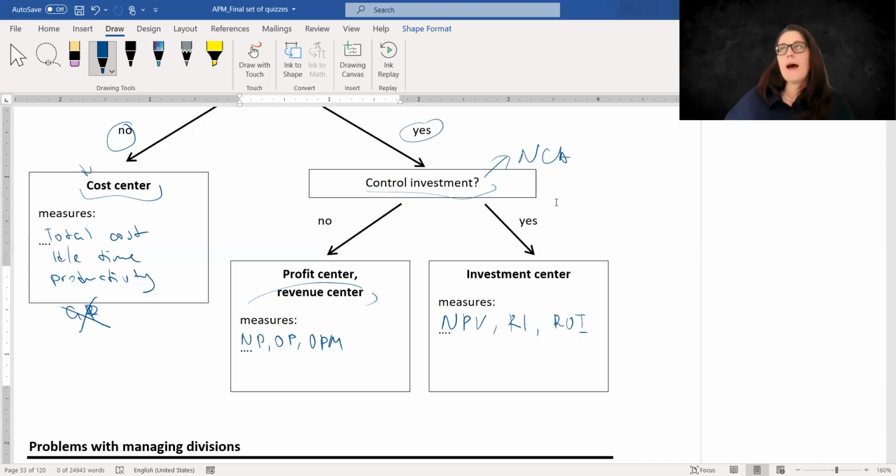Another thing is that the types of metrics are very important. The way we set types of metrics should include the consideration of the stage of the product. So let's say if we have a product that has just been launched, it would be very dysfunctional to treat this project, this department, as a profit center, because they have just launched. They have not been able to utilize the economy of scale because they do not have enough clients to pay back their fixed costs.